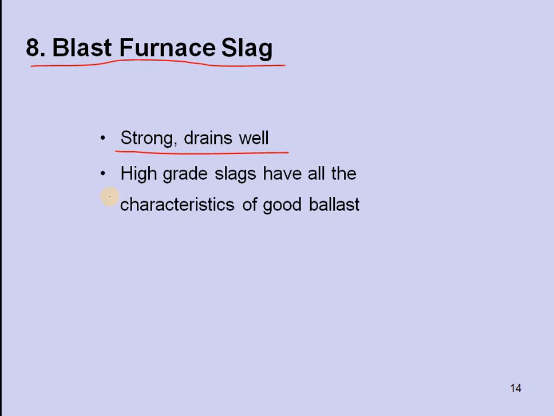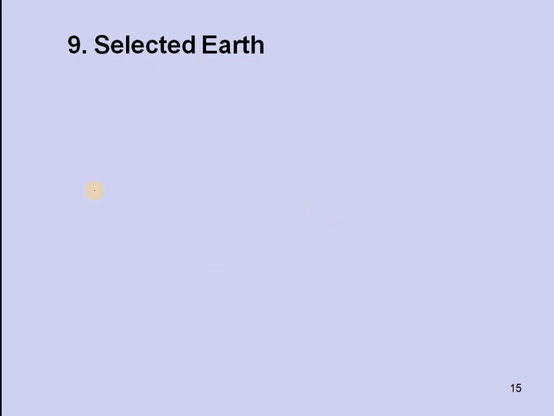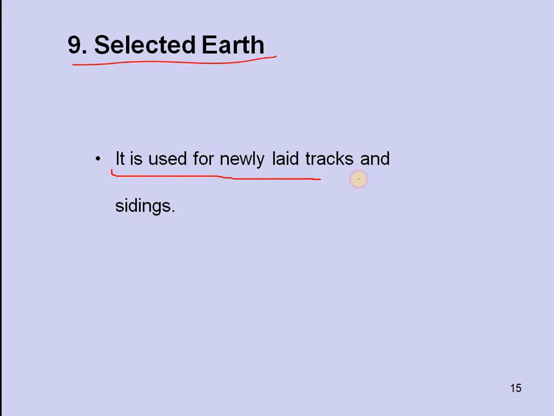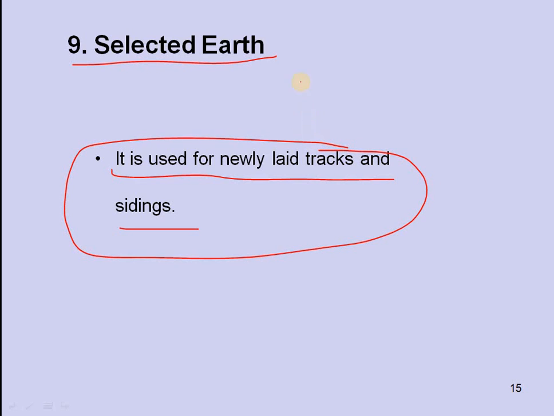Eighth one is blast furnace slag. It is strong, drains well, and high grade slags have all the characteristics of good ballast. And ninth one, selected earth. It is used for newly laid tracks and sidings. This selected earth can be used nearby the railway tracks, wherever new tracks are constructed, in the sidings.